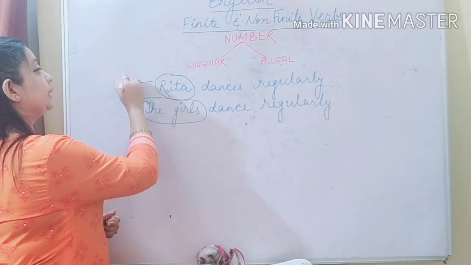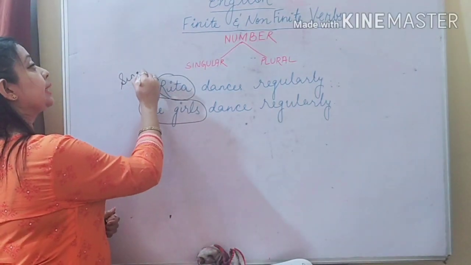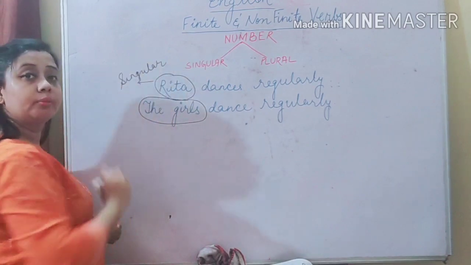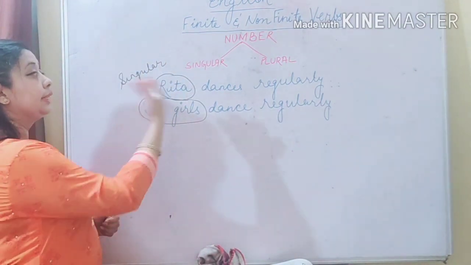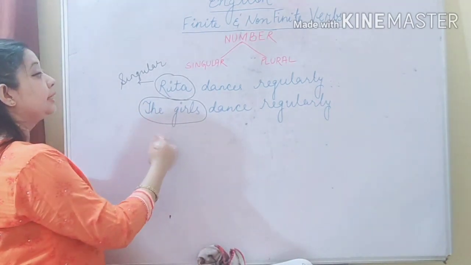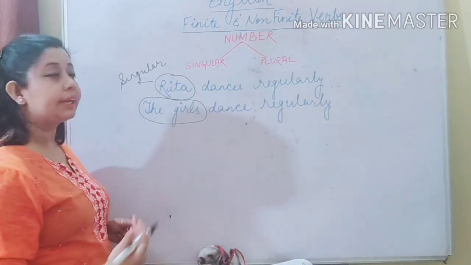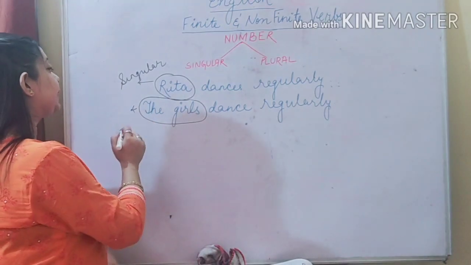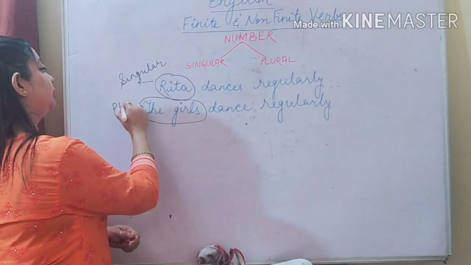Rita is obviously one girl, which means singular, isn't it? So since Rita is one girl, it is singular. And the girls means more than one girl, which means that it is plural.